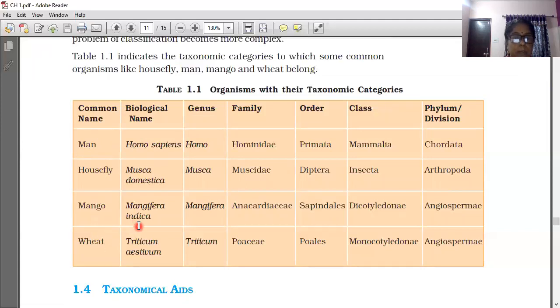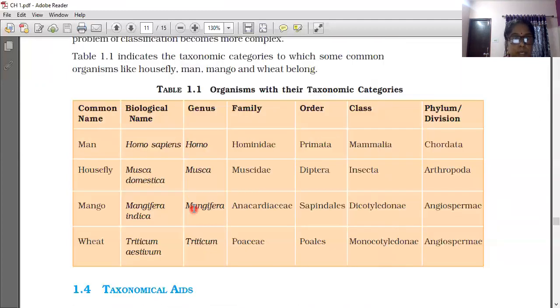Mango, Mangifera indica: Mangifera is the genus name, Anacardiaceae is the family name, Sapindales is the order name, Dicotyledonae is the class, and the division is Angiosperm. Plants only, so the division will be Angiosperm. Wheat, Triticum aestivum: Triticum is the genus name, Poaceae is the family name, Poales is the order name, the class is Monocotyledonae, and the division name is Angiosperm. All of you have to write the exercise in the notebook.